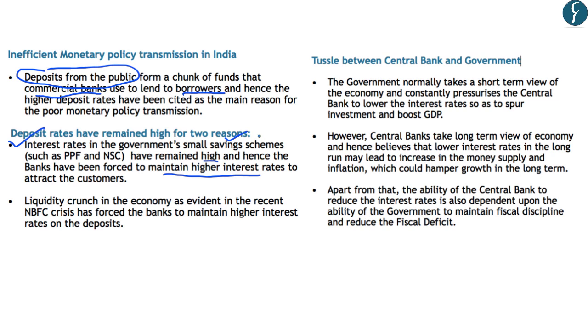The thing to understand here is that the government small savings schemes are providing a higher interest rate for depositors. Due to this competition to attract funds from depositors, the banks also have to maintain a higher interest rate. If the banks are getting deposits at higher interest rates, they cannot lend to customers at a lower interest rate. That is why there has been a poor monetary policy transmission, and the rate cut by the RBI has not been transmitted to the borrowers in the market.